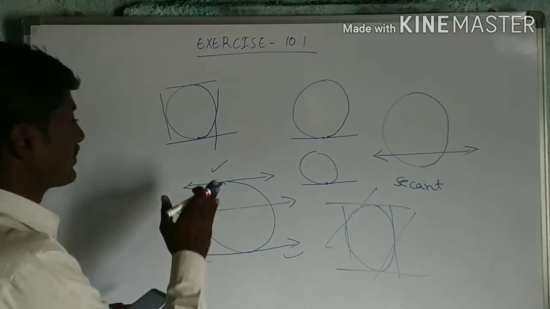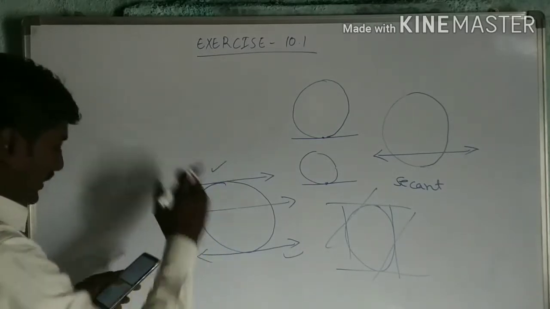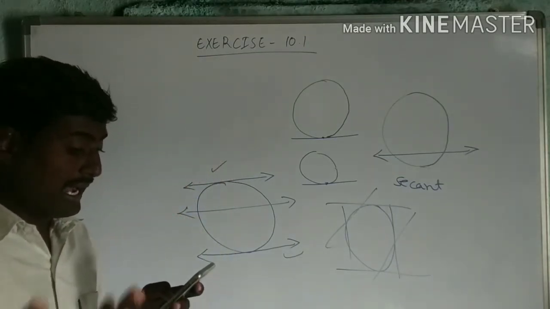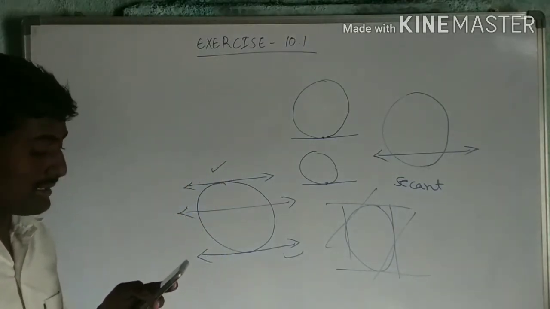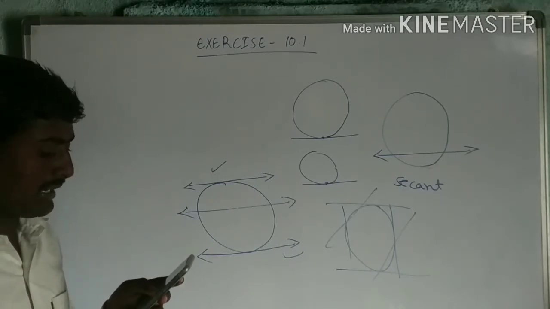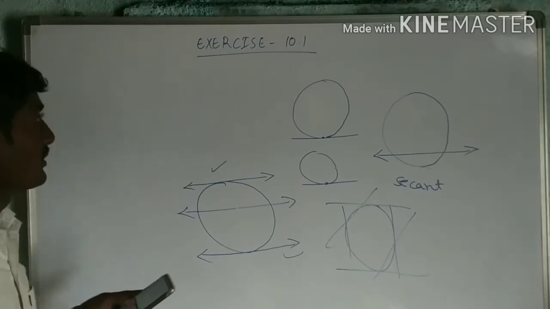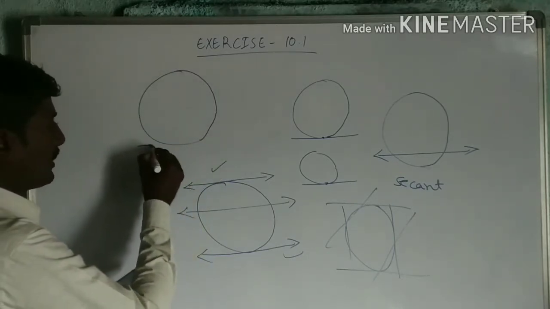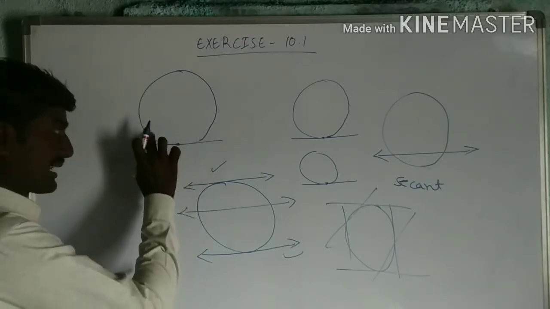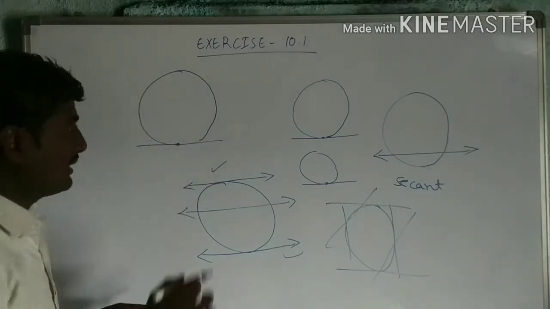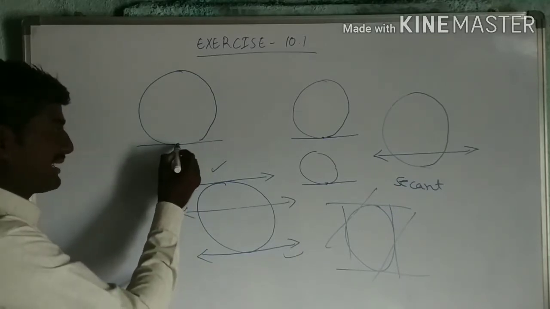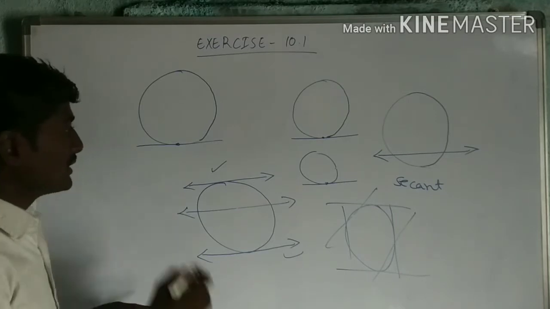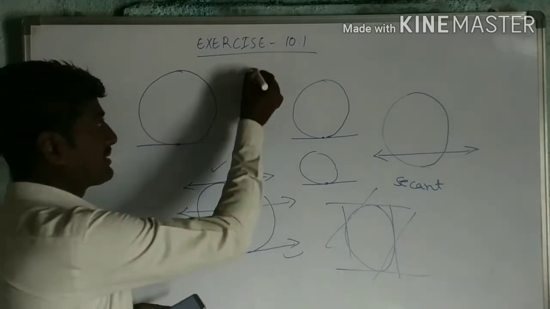Next, the fourth one: the common point of a tangent to a circle and the circle is called what? Tangent and circle intersect at this point. This point is called the point of contact.